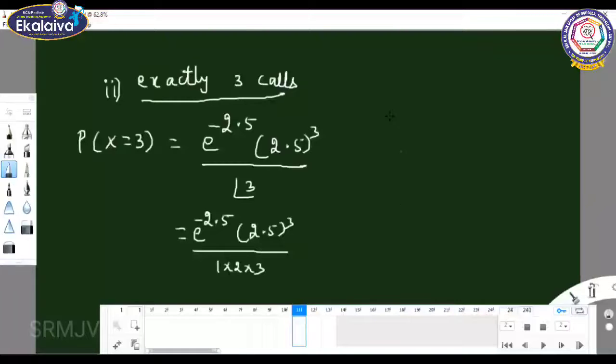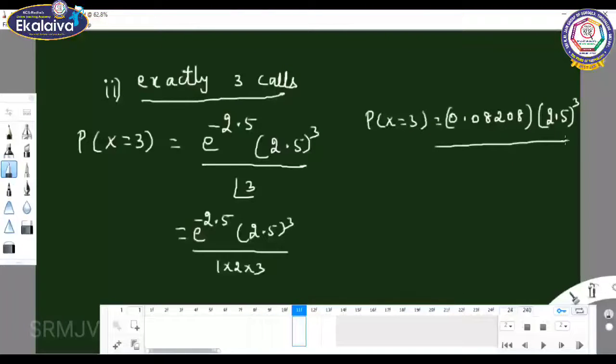So P of x equal to 3 equals 0.08208 into 2.5 the whole cube by 6.